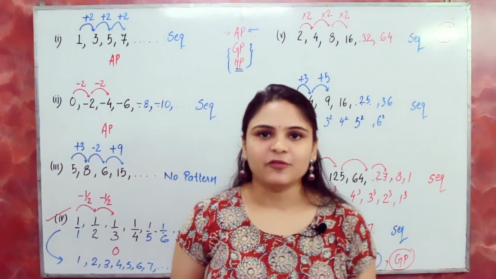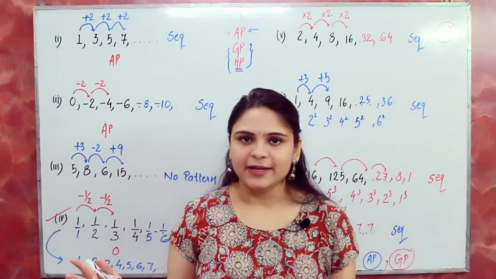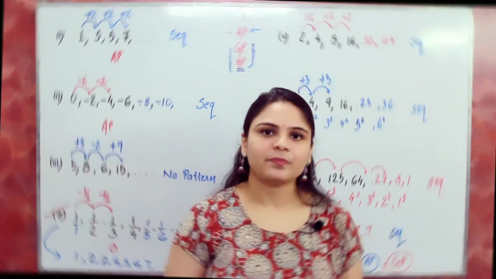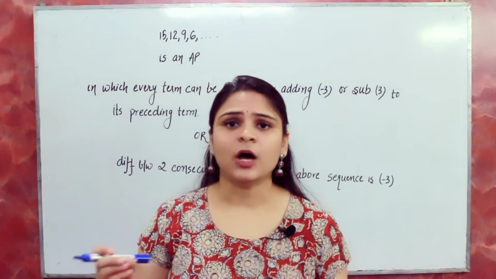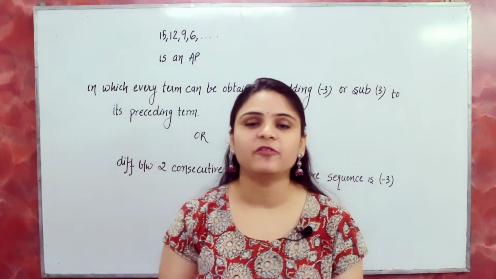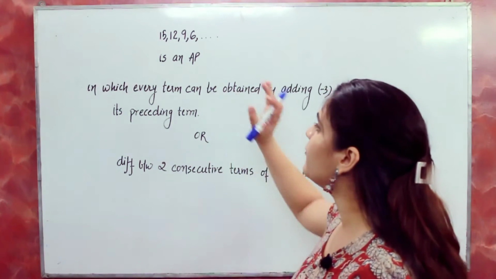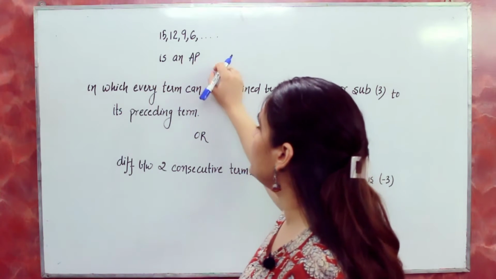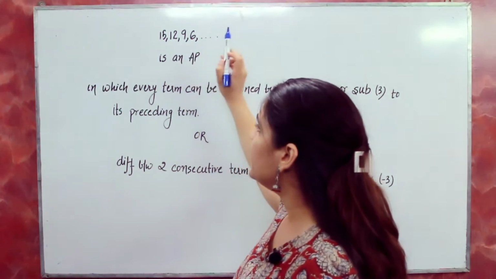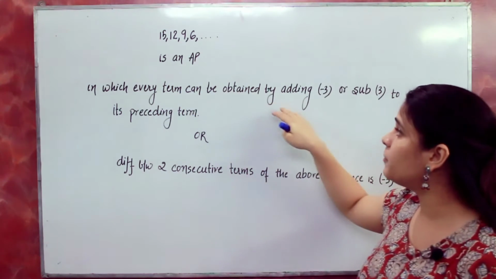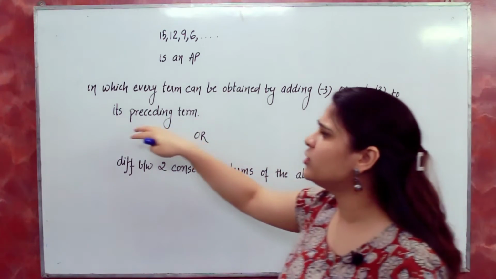Now we will start with our exercise, and before that I'll give you a general idea of arithmetic progression. Now we have a clear idea of AP. Now you need to know what the common difference and first term are in an arithmetic progression. Here I have taken an example of an AP: 15, 12, 9, 6, in which every term can be obtained by adding -3 or subtracting 3 to its preceding term.